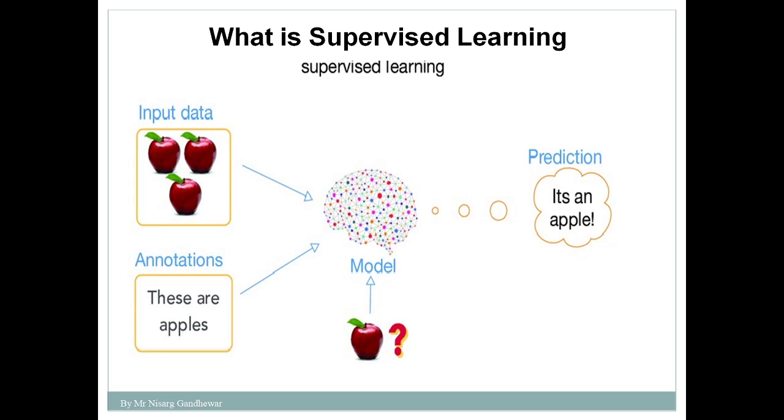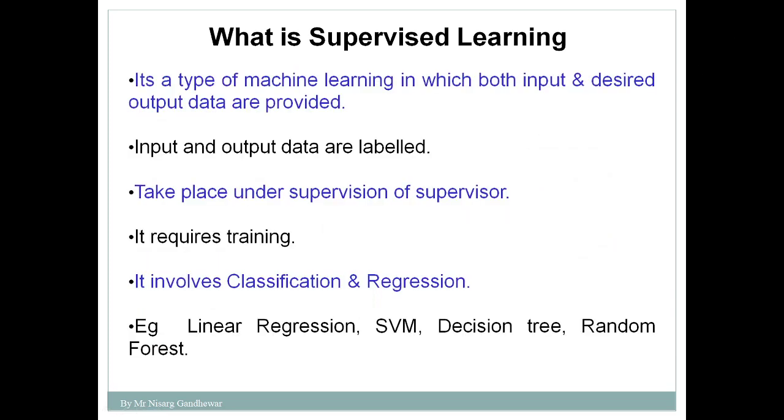So in case of supervised learning, you always need to remember that there is labeled data. That means I am telling that small child that this is the image of a cat, this is the image of a dog. It is not that I am directly showing images to the child without telling; I am telling that this is a cat and this is a dog, and based on this, the child will learn the features of a dog and a cat, and after that it will predict for a new image whether it is a cat or a dog. So this is the concept of supervised learning, and it always makes use of labeled data.